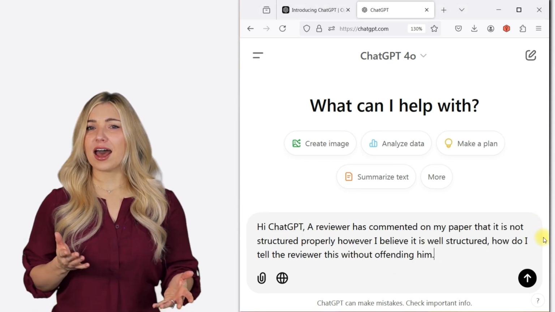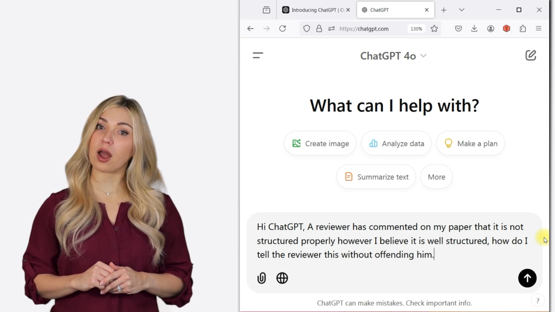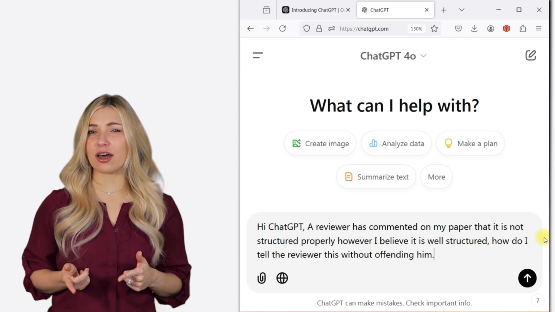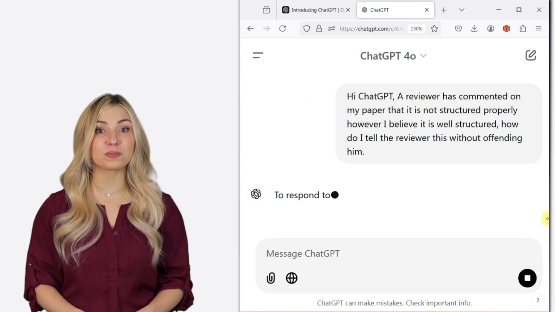I'm going to ask, "Hi ChatGPT, a reviewer has commented on my paper that it is not structured properly. However, I believe it is well structured. How do I tell the reviewer this without offending him?" Let's see what ChatGPT comes back with.